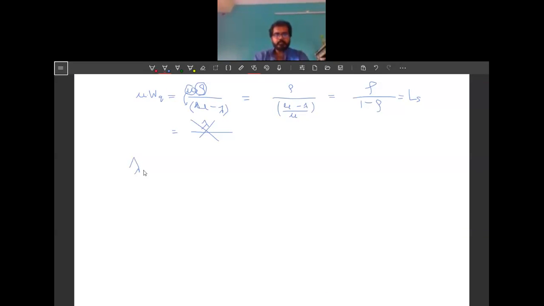That will be lambda into 1 by mu minus lambda, because Ws equals 1 divided by mu minus lambda. So if we multiply lambda with it, we'll get this, right?